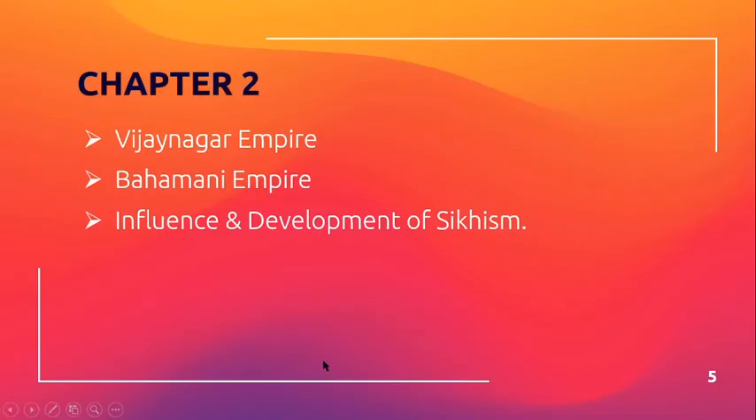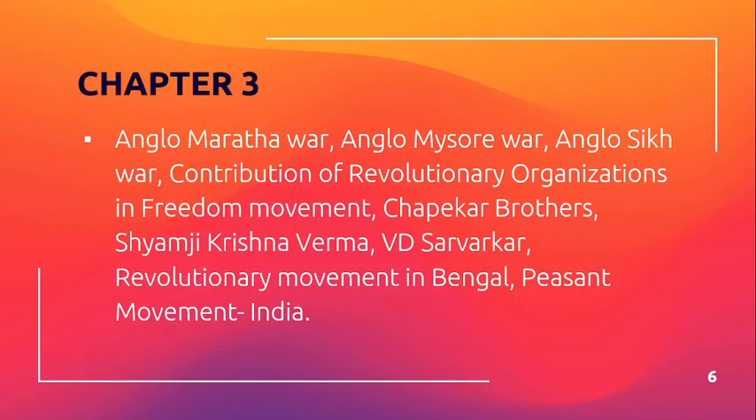The next one, chapter number 2, they have removed these 3 more topics. They are Vijayanagar Empire, Bahmani Empire, influence and development of Sikhism. Okay, rest of the topics are there in your course. So please put a cross in front of these 3 topics and the rest we have to cover for our syllabus. Okay. The next one, chapter number 3.